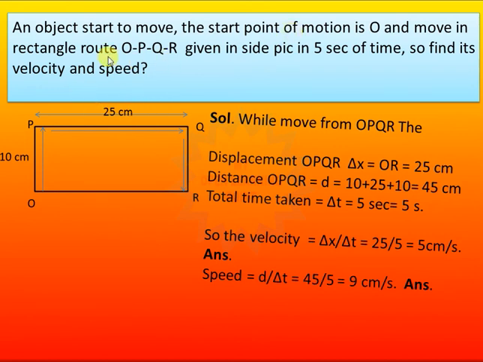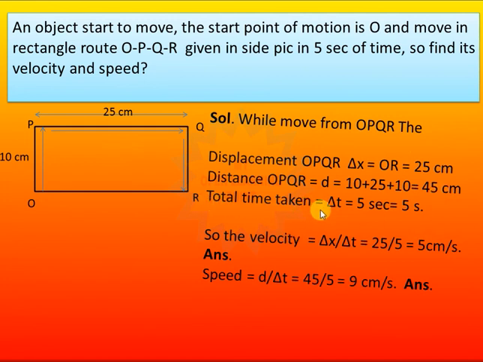Here actually the same problem is there, I have written it once again. During this O to P to Q to R movement, what will be the displacement? You can say delta x will be equal to OR. OR is 25 centimeter. This is the displacement because this is the shortest route. And second, during this movement OPQR, what will be the distance? That can be denoted as D. It will be equal to 10, then 25, then 10. So this will be equal to 45.